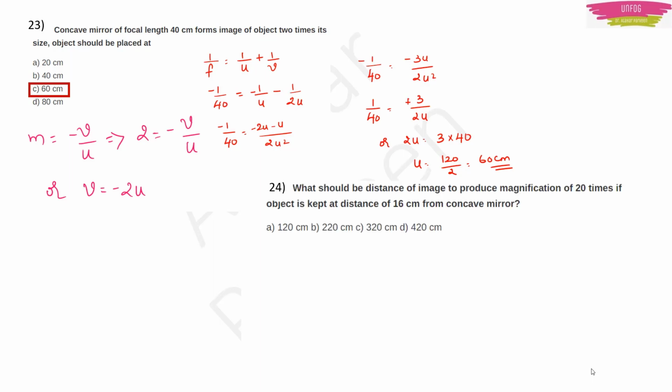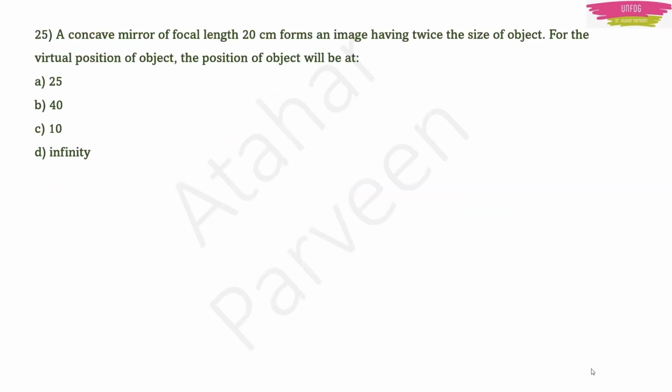Next question. What should be the distance of image to produce magnification of 20 times if object is kept at distance of 16 cm from concave mirror? Here they have given you object distance which is minus 16 cm because they are talking about a concave mirror. Magnification you know it, right? M is equal to minus v by u for a concave mirror. Substitute the values. You get v is equal to 320 cm. So option C will be the right answer.